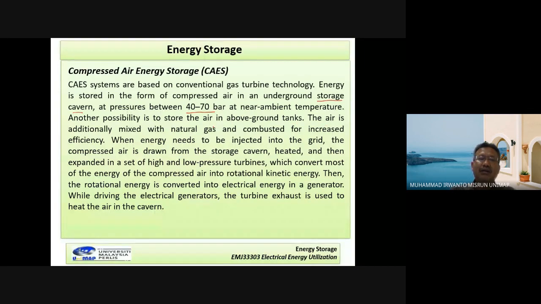The air is then mixed with natural gas and combusted for increased efficiency. When energy needs to be injected into the grid, the compressed air is drawn from the storage cavern, heated, and then expanded in a set of high and low pressure turbines, which convert most of the energy of compressed air into rotational kinetic energy. Then rotational energy is converted into electrical energy in a generator.